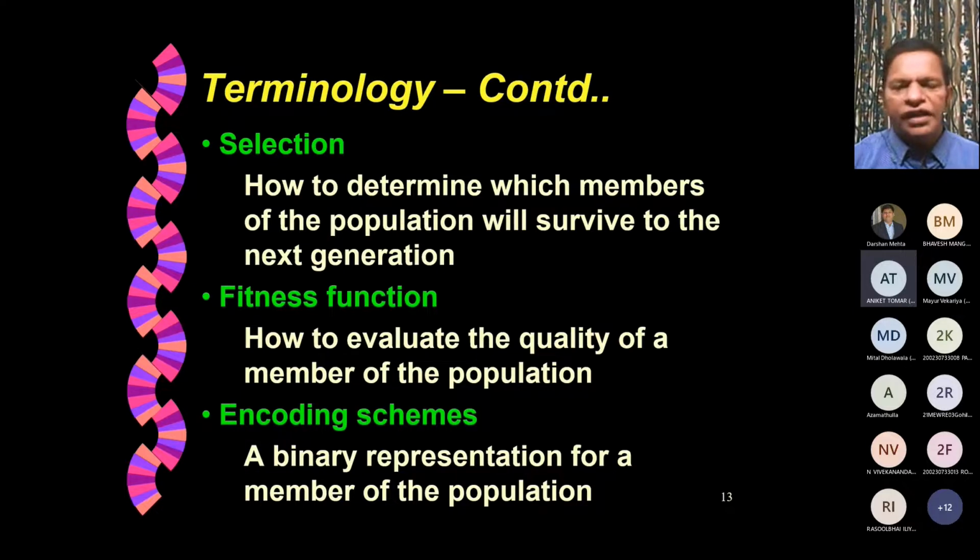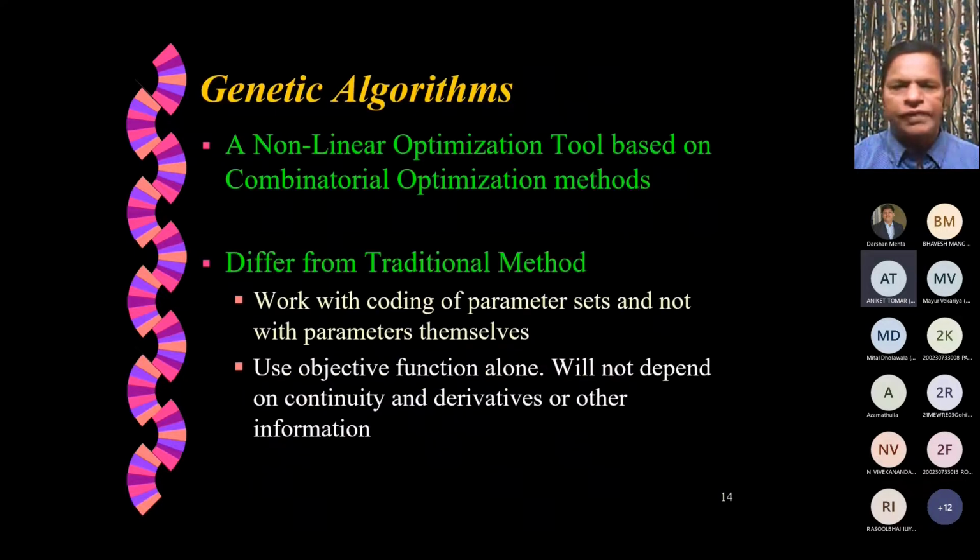And we can talk about different encoding schemes. The one that I'll be using in today's presentation is binary representation for a member of the population. It's almost like DNA, but it is in that form that we try to represent in a binary form. We can talk about real coded GA afterwards, but at this stage I'll be talking about binary coded GA. So now we talk about the algorithm.